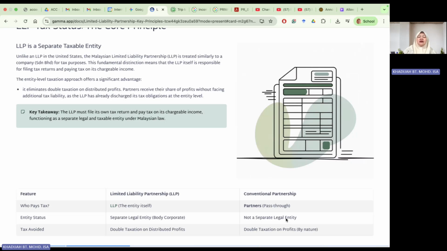Then we have tax avoided: under LLP, double taxation on distributed profit is avoided. This is what we are avoiding, double taxation. But under conventional partnership, you are taxed twice, double taxation on profits by nature.